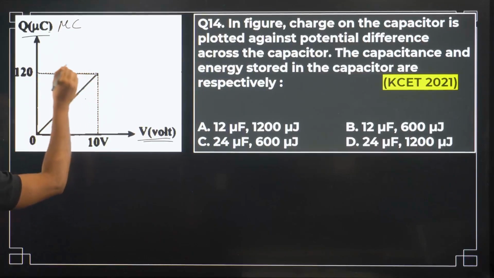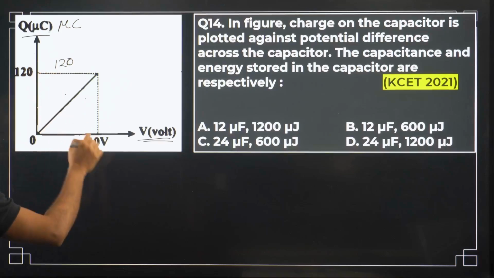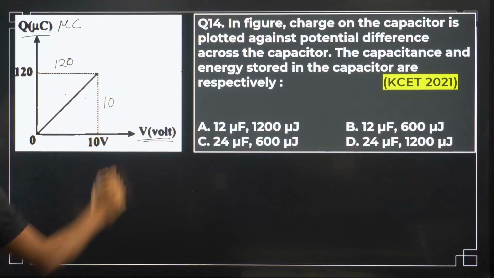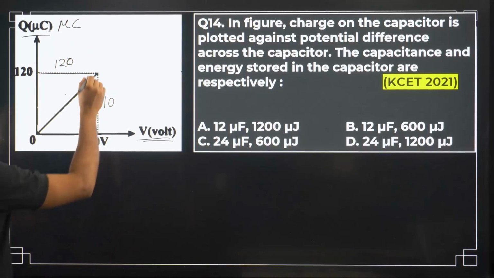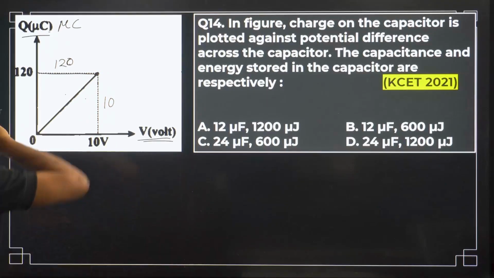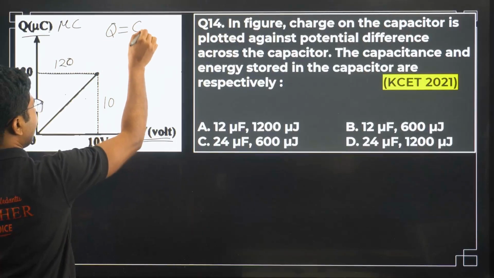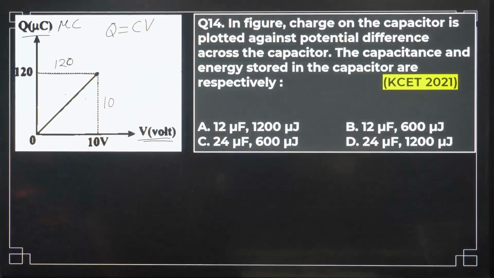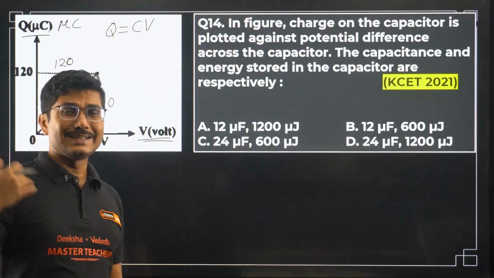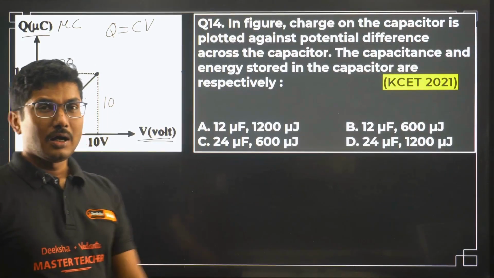So this line represents 120 microcoulomb and this line represents 10 volt. So this point is everything we know. We know that Q is equal to C into V, and C is independent of Q and V. It only depends on the geometry.